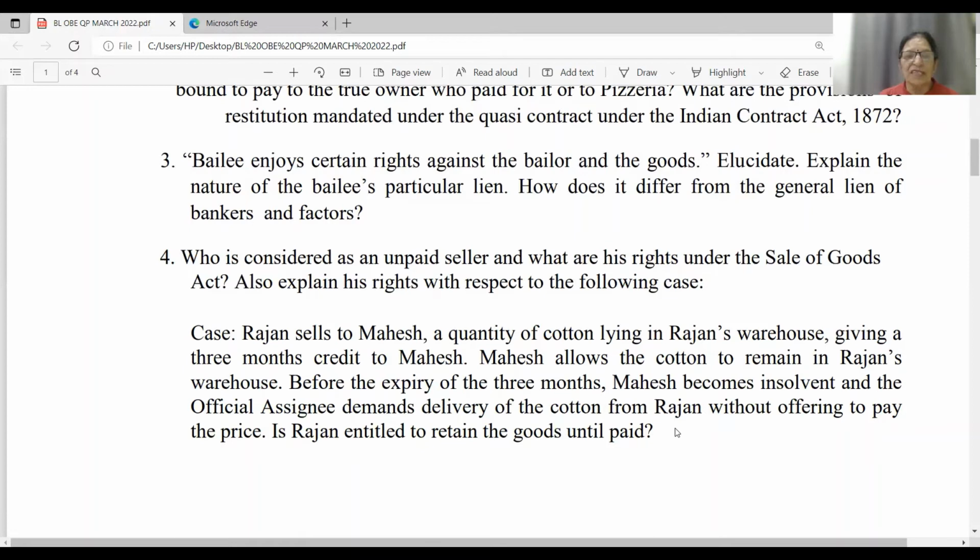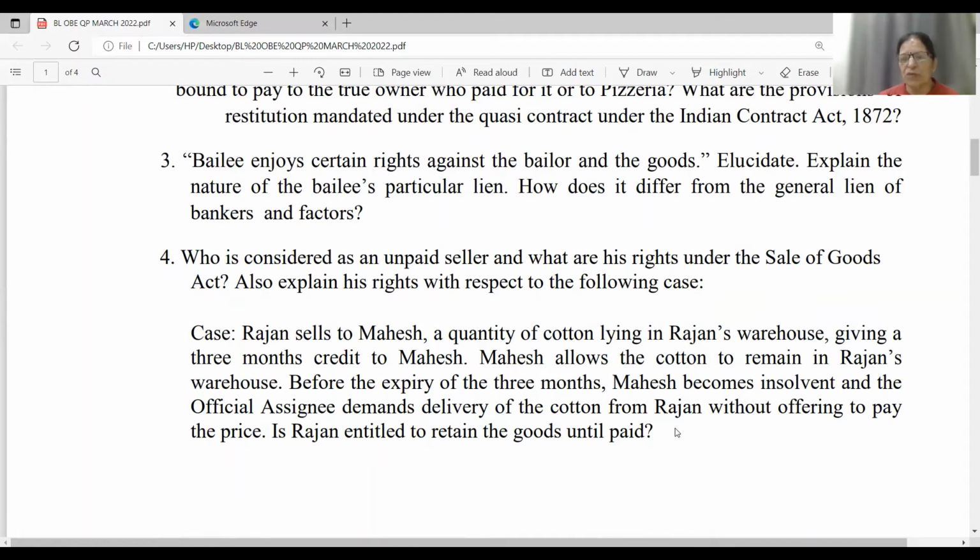Now coming to the case study here under question number 4, which is: Rajan sells to Mahesh a quantity of cotton lying in Rajan's warehouse, giving 3 months credit to Mahesh. Mahesh allows the cotton to remain in Rajan's warehouse. Before the expiry of 3 months, Mahesh becomes insolvent. So Rajan is the seller and Mahesh is the buyer. Okay. Now the credit period is 3 months.